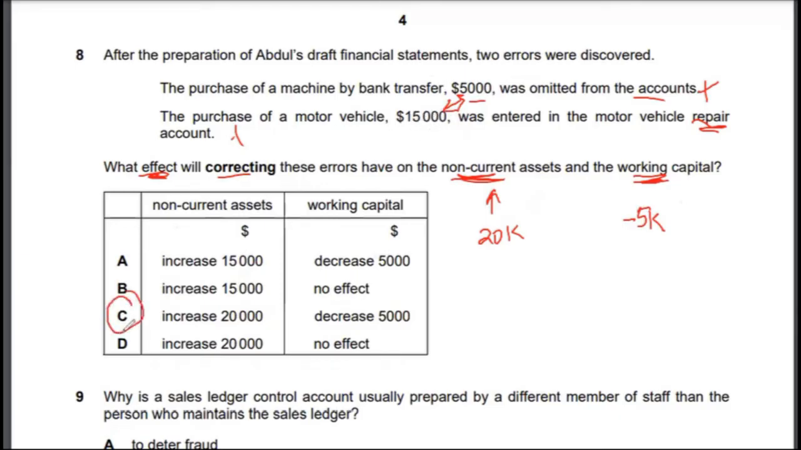So the correct answer to multiple choice 8 would be option C, and working capital will decrease by 5K, right? Because 15K has gone into repair account, which will ultimately transfer into motor vehicle account. So 20K minus 15K, this 5K will be the difference, the decrease in working capital. So the correct answer to multiple choice 8 would be option C.